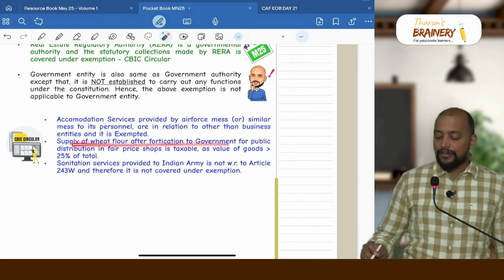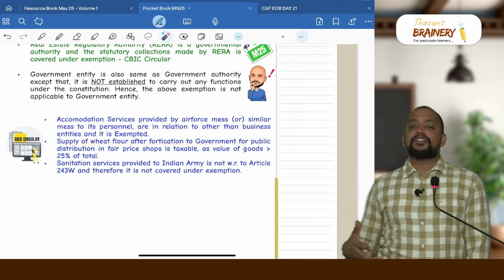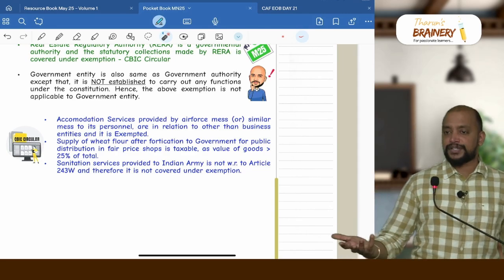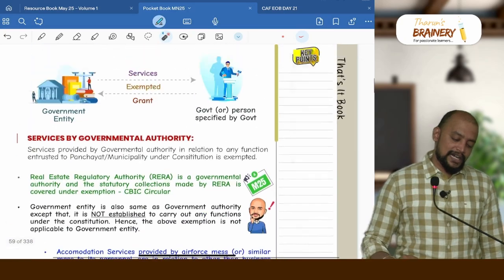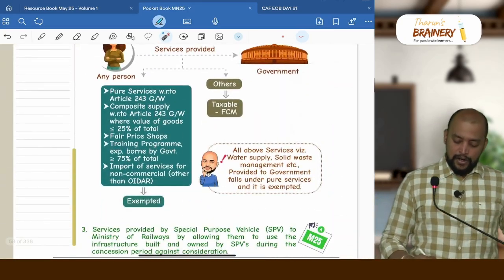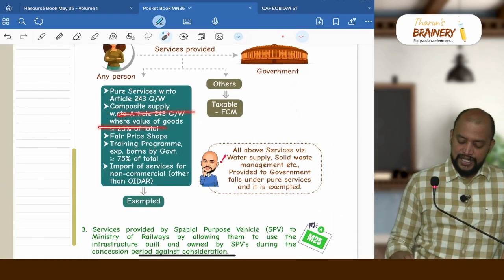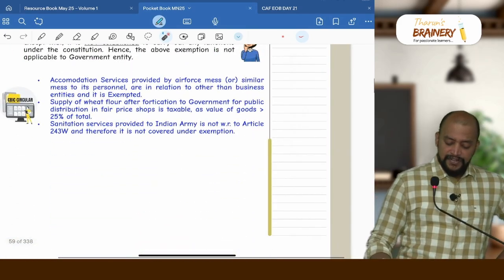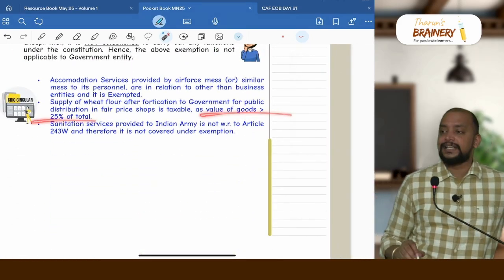Then supply of wheat flour. When wheat flour is supplied after fortification, then definitely the value of goods element exceeds 25% of the total, so it is not covered under this exemption of composite supply with respect to Article 243G or W of the Constitution. Because the value of goods exceeds 25% of the total, they will not get the exemption.